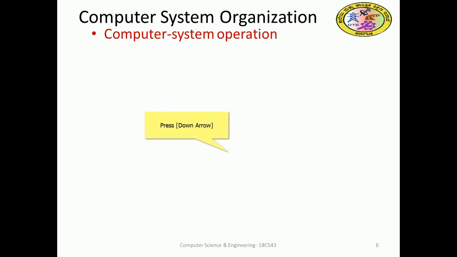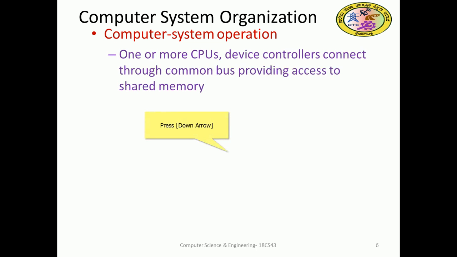Now, system operation. One or more CPUs are possible in a system, depending upon the architecture. Controllers connect through a common bus, providing access to shared memory. So the CPU is there, and a disk controller will be there for attaching to the CPU. The disk controller will control several disks, so there is more than one disk connected, and those will report to the controller.